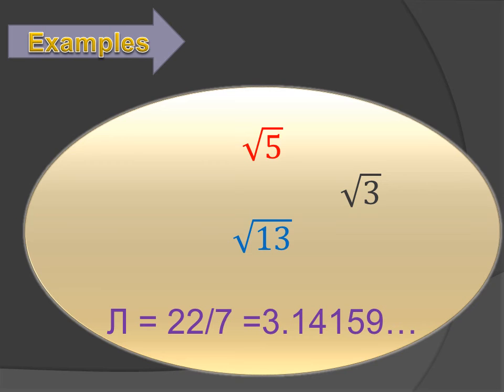In the last, you can see a term pi whose value is equal to 22/7. This is the most common example of irrational numbers because in the decimal part it has infinite number of digits. That's why this is called irrational number.